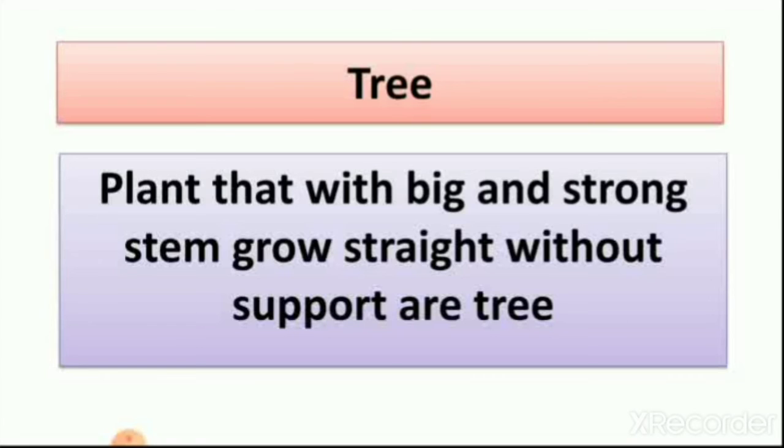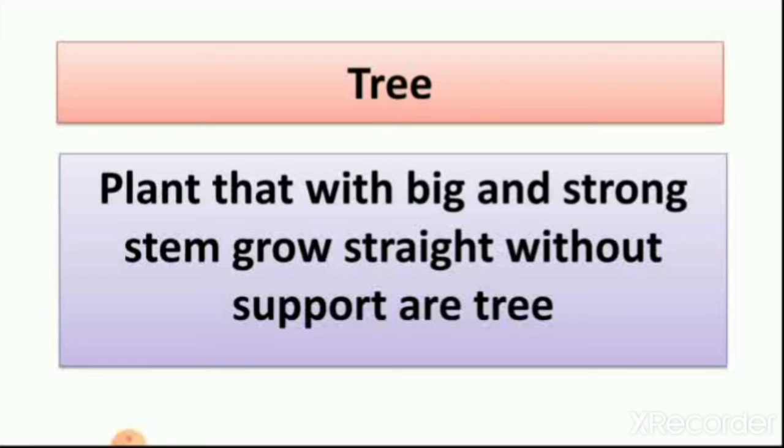And the stem of the banyan tree is very strong. So that's why the stem grows straight without support, unlike climbers, which grow straight with the support of a thread or wall or other plant, while the tree grows straight without support.